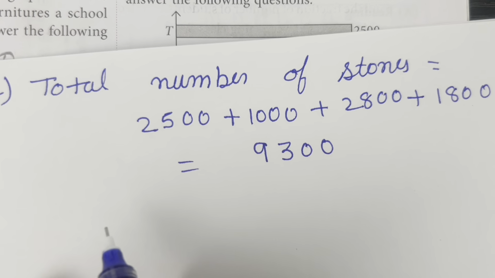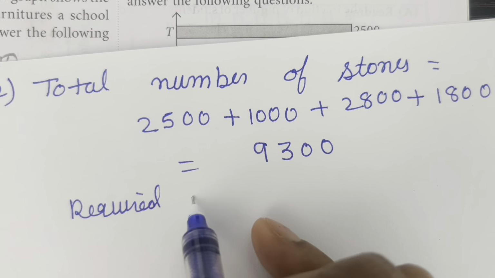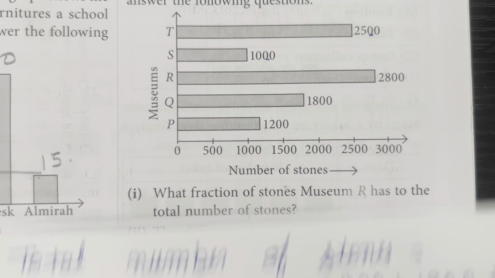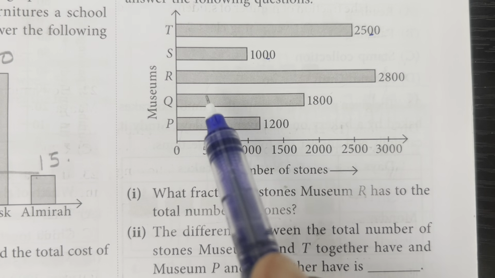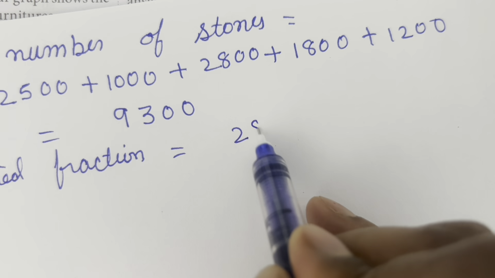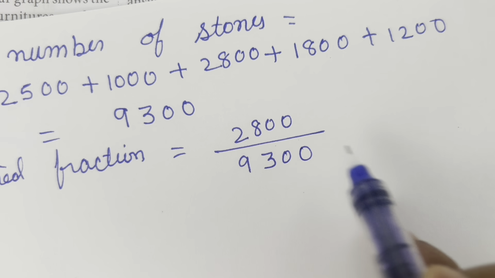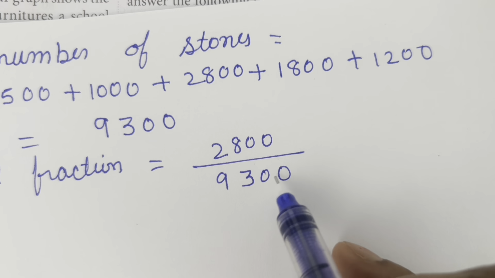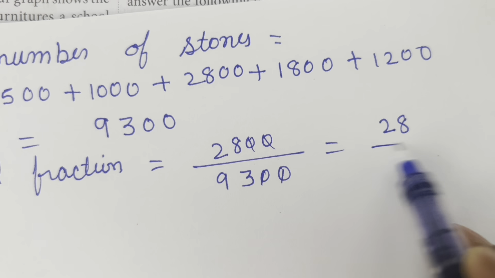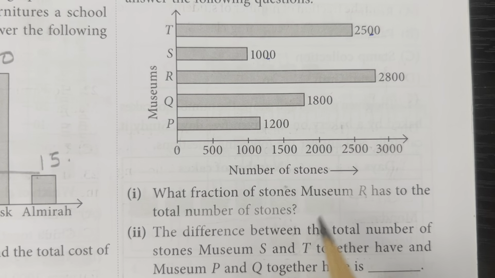So required fraction is equal to number of stones of museum R, which is given as 2800, divided by total number of stones that is 9300. So the zeros get cancelled. So our right answer of 1 is 28 by 93.